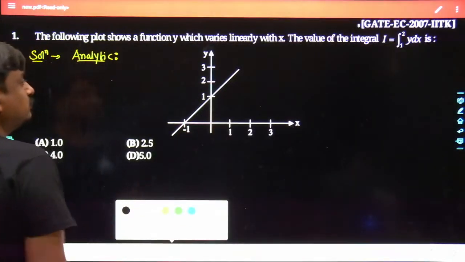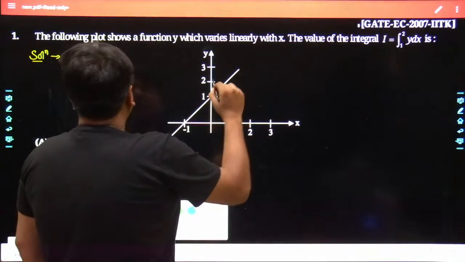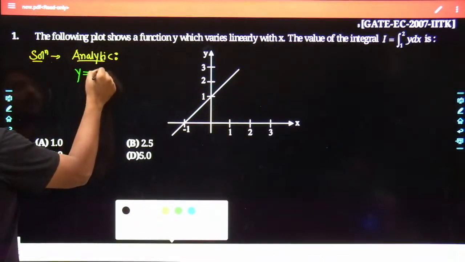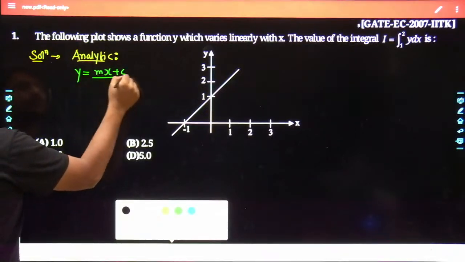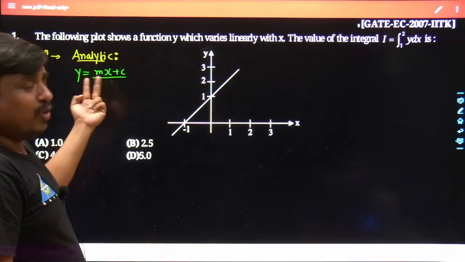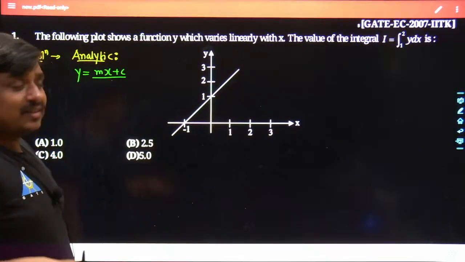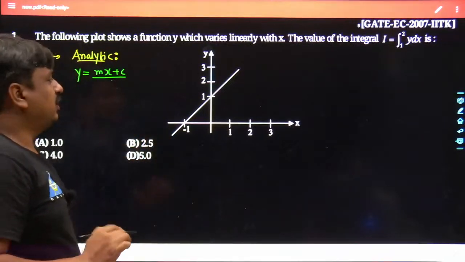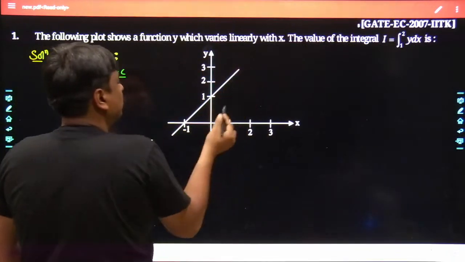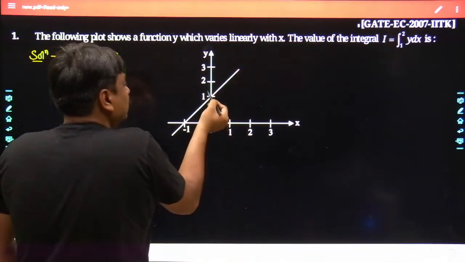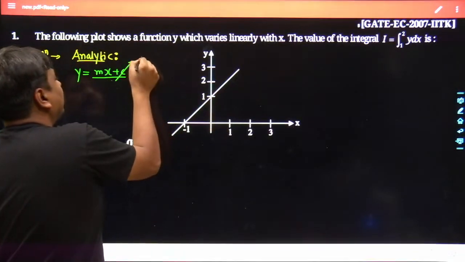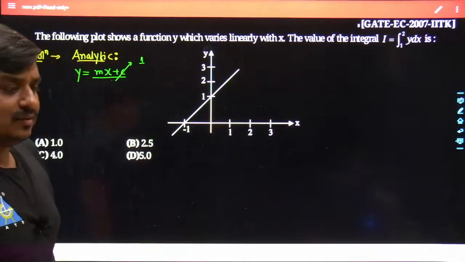One thing is quite sure. This is a straight line. How is the straight line defined? The straight line is defined as y = mx + c. The unknown quantities are m, the slope of the straight line, and c, the intercept of the straight line on the y-axis. Once you see this graph properly, you can understand that this straight line is crossing the y-axis at y = 1. The value of c is known to me, and that is precisely 1.